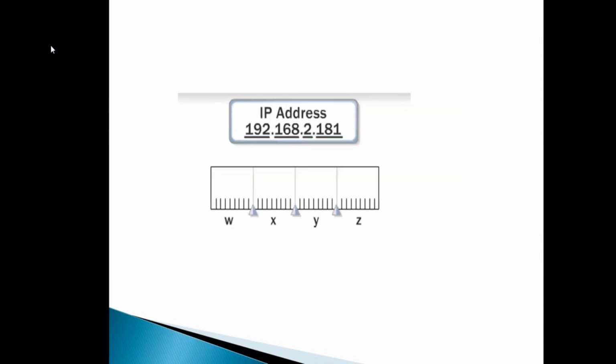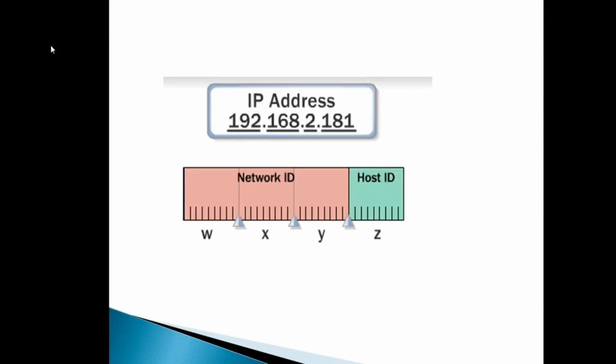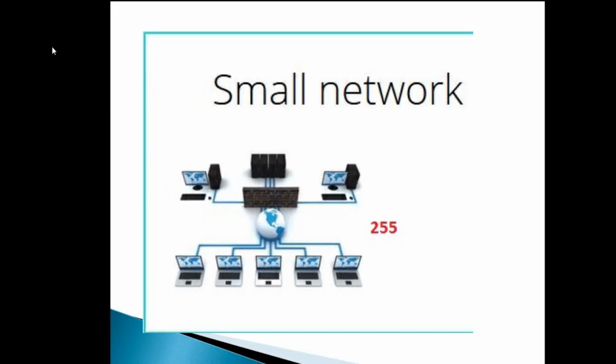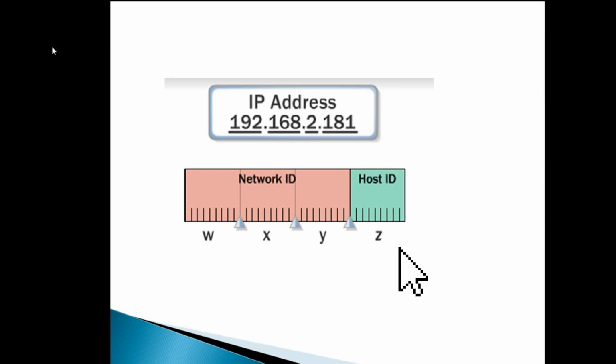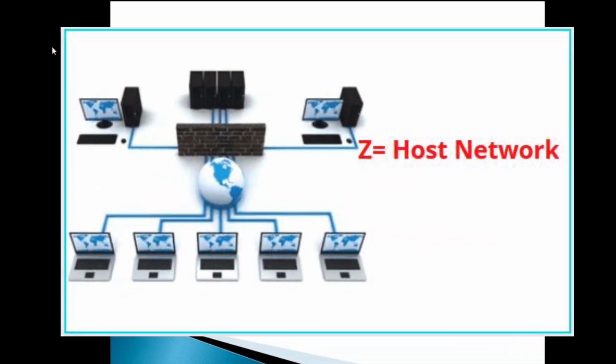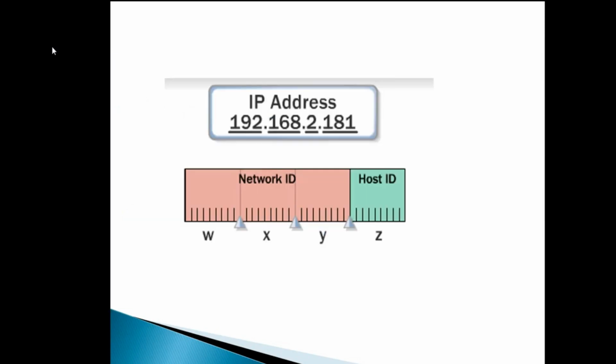This is the IP address, and the letters would be W, X, Y, and Z. The octets can be grouped in different ways depending on the size of the network that they describe. On a small network with less than 255 client computers, the Z octet can represent the host address for the client, and the W, X, and Y octets can be used for the network address.